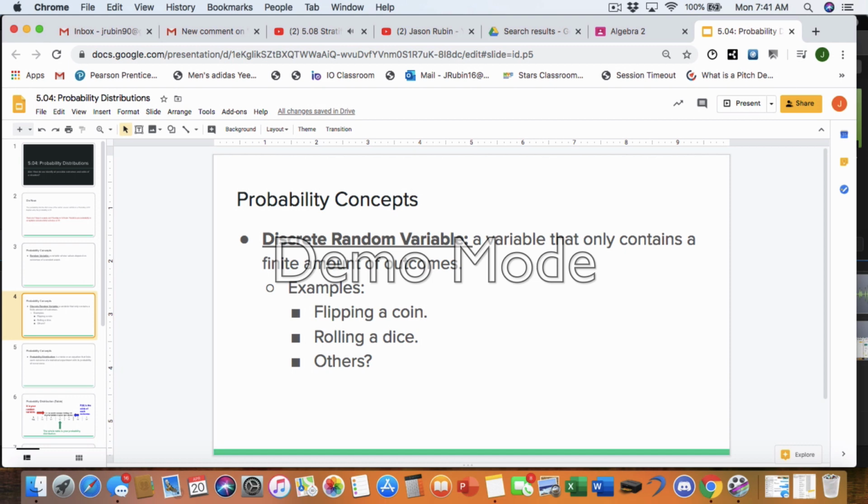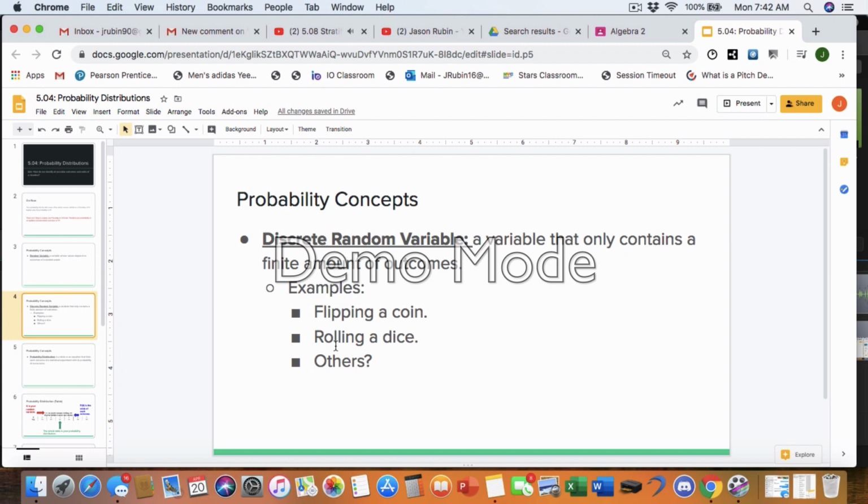Well, with these three examples, flipping a coin, rolling a dice, there's only a set amount of outcomes, right? You flip a coin, you only have heads or tails. You roll a dice, depending on what type of dice it is, but a standard dice, you're only going to roll either a 1, a 2, a 3, a 4, a 5, or a 6. You can't roll a 4.5 on a dice.